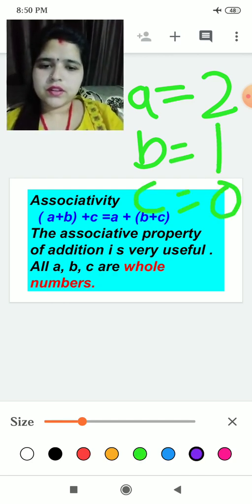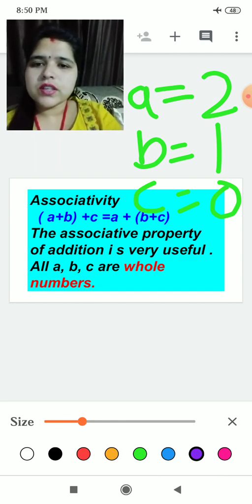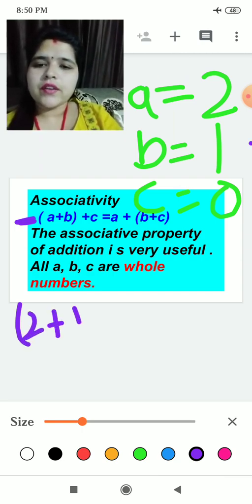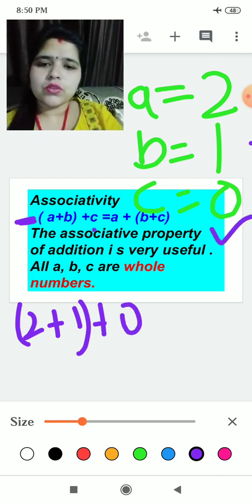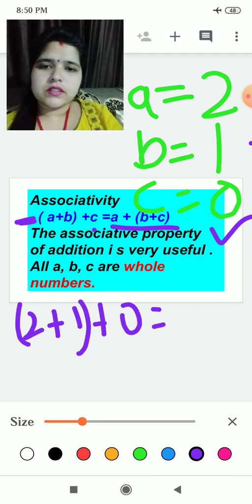In the formula, A is 2. (2 + 1) + 0 is equal to, this was the left hand side, now we'll take the right hand side.